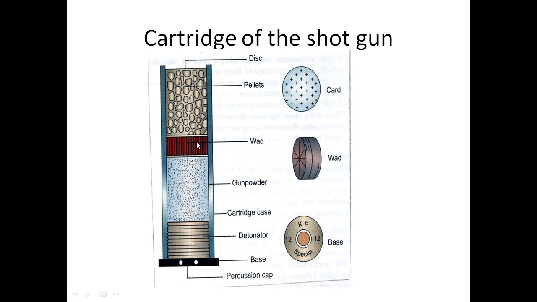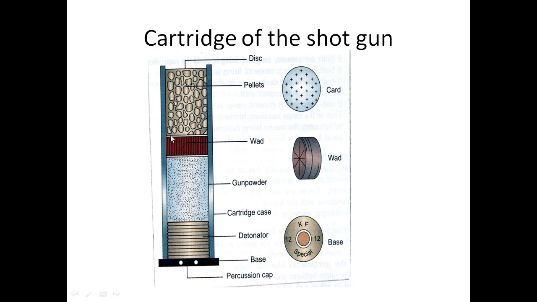And then wads are there. Wads are made of cardboard or felt wad, or it is made of rags. And then there are pellets. Sometimes pellets are there and sometimes a slug may be there. And there is cardboard disc here. See this diagram.